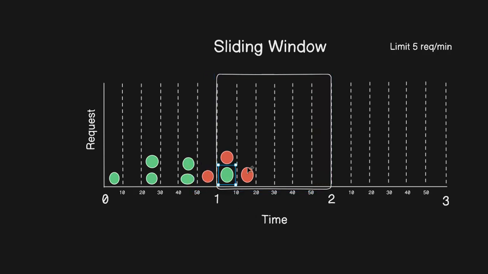This window has only 1 active request, and these 2 were already declined previously in that time frame, so this window can accept more requests in this duration. I hope everyone understands how the sliding window works. The sliding window is useful for smoother API traffic distribution.